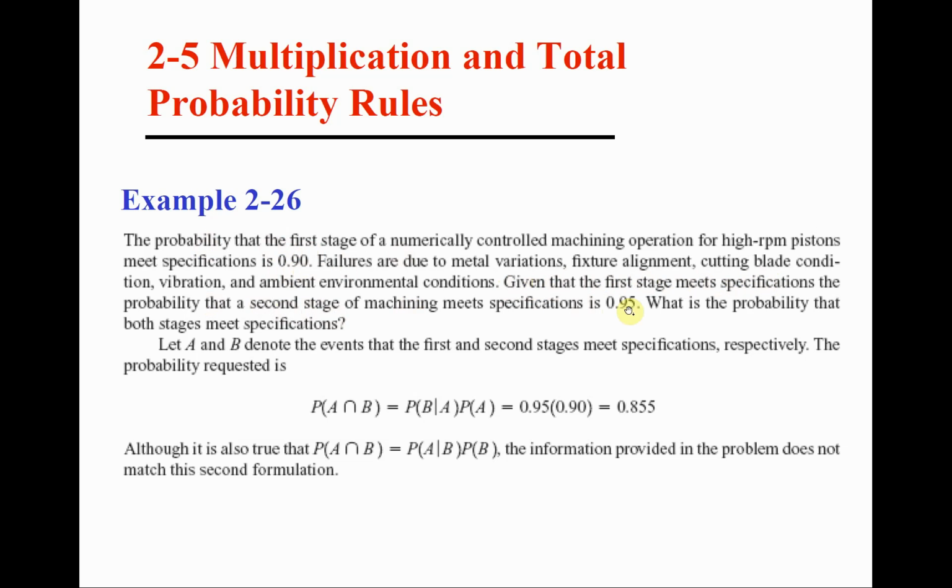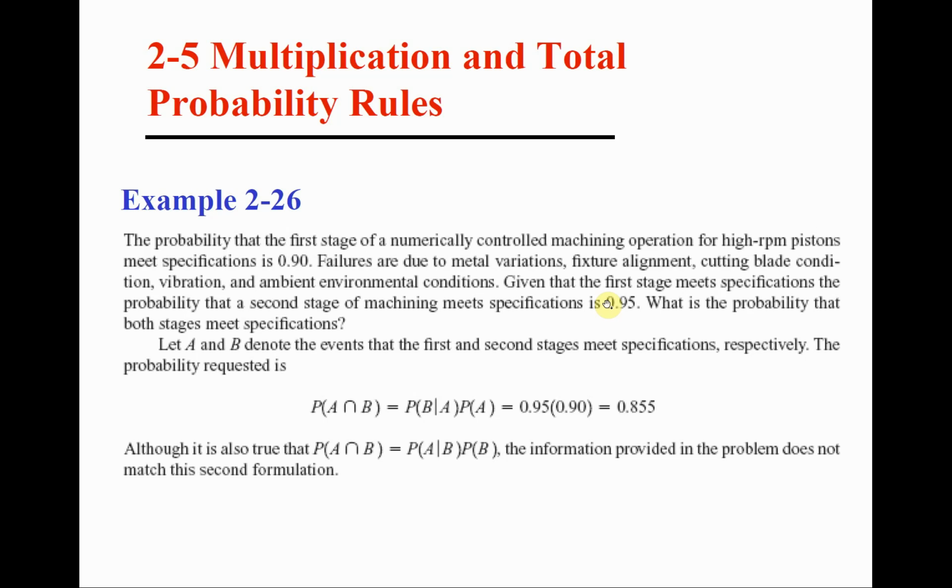Now what is this 0.95 again? The 0.9 was a marginal probability. It was simply the probability that the first stage is successful. Now what is this 0.95? Is it the probability that the second stage is successful, just the second stage? I think you can answer me. The answer is no. This is a conditional probability. The 0.95 is the probability that the second stage is successful given that the first was successful. Given that we know the first is successful, the probability that the second is also successful is 0.95.